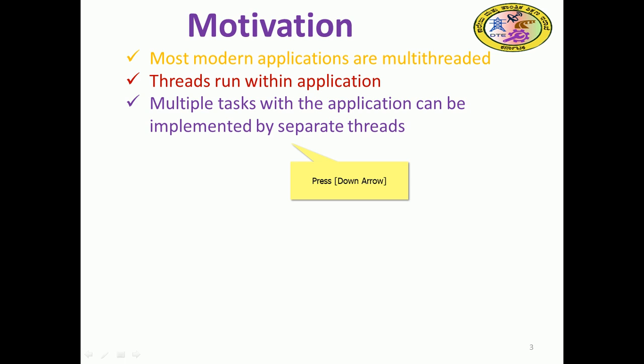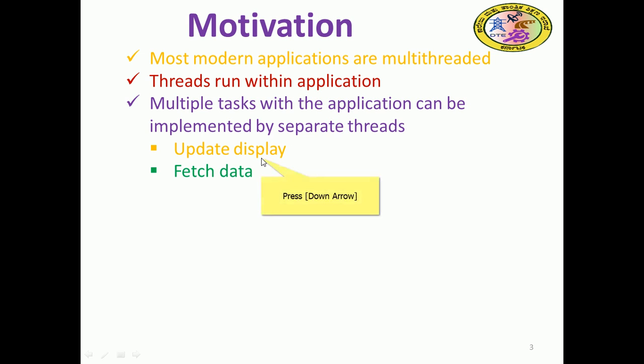Multiple tasks within an application can be implemented by separate threads. For example, task 1 may be PowerPoint, another task may be Word, another Excel. The user will open multiple tasks, so they can be implemented by separate threads. One thread looks after PowerPoint, one looks after Word, and so on. Updating the display, that is a refresh, is performed by one more thread. Fetching data is also given to one more thread.